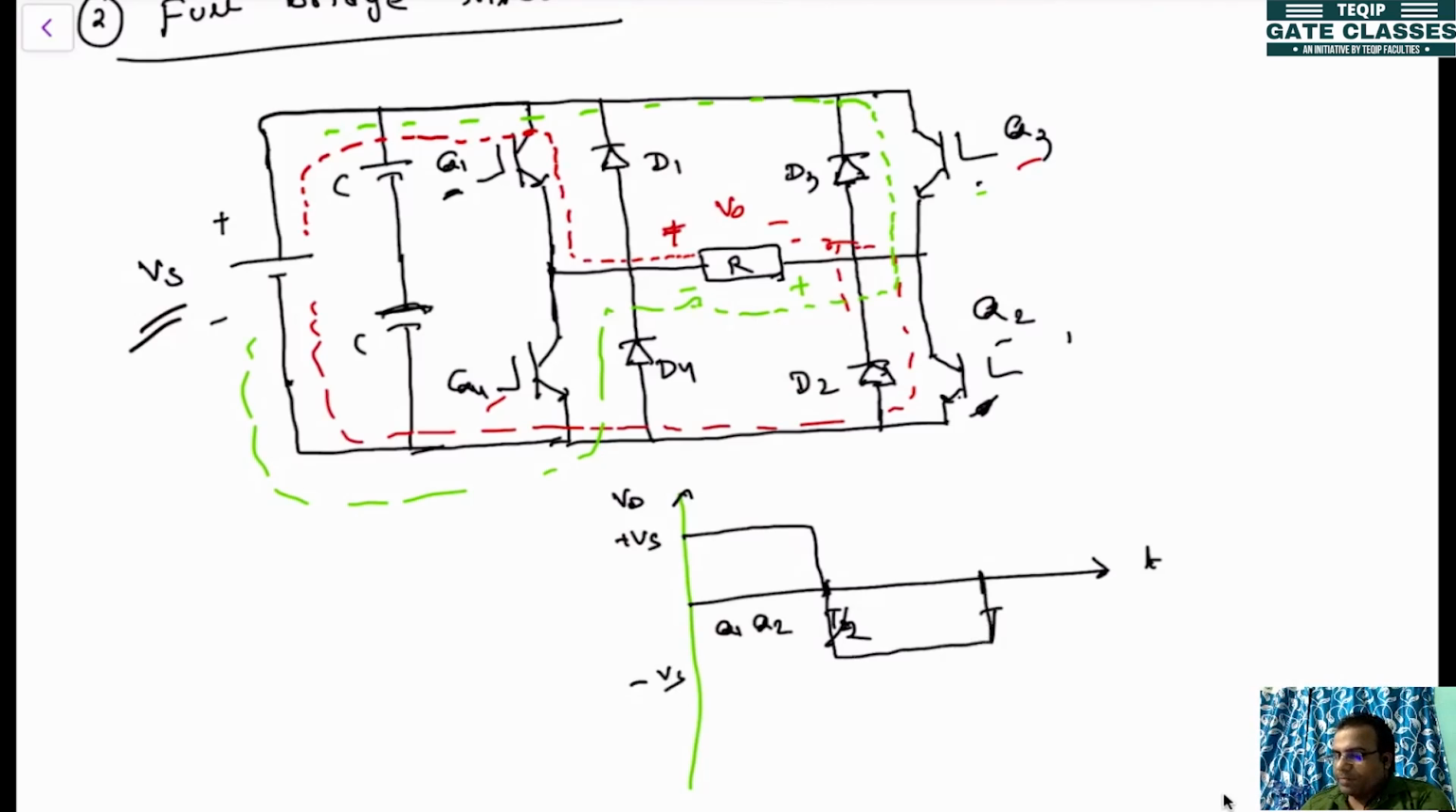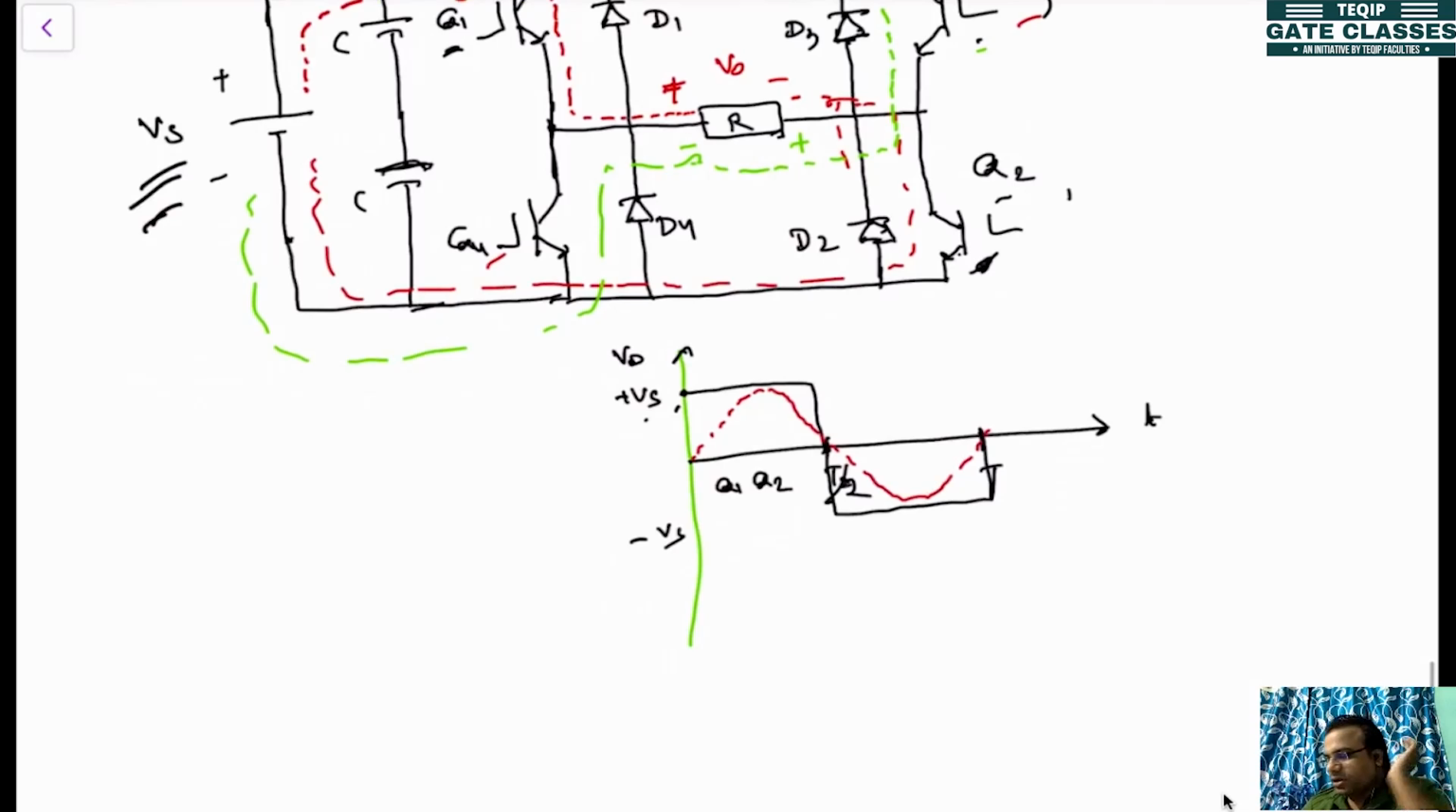So if you compare to the previous one, here the voltage is more than that. Whatever DC voltage you are applying, the same voltage will be appearing at the output, that is the peak value plus Vs. The same thing you will be doing here. You will be using the filter, then you will be getting a sinusoidal voltage, and with the same PWM technique, you'll be getting sinusoidal voltage.